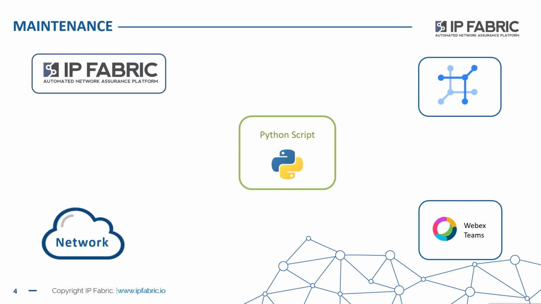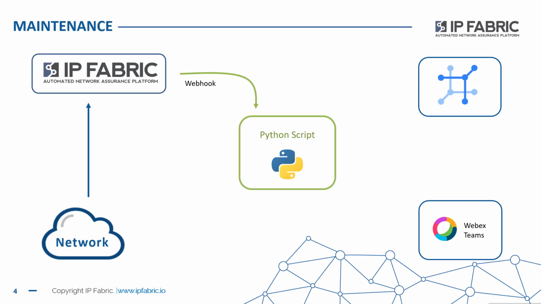Now, in order to maintain that data, IP Fabric is still continually polling the network, but every time it creates a snapshot, IP Fabric will send out a webhook. That's a simple HTTP post request. And we'll use our Python script to take that request and process it in some shape or form.